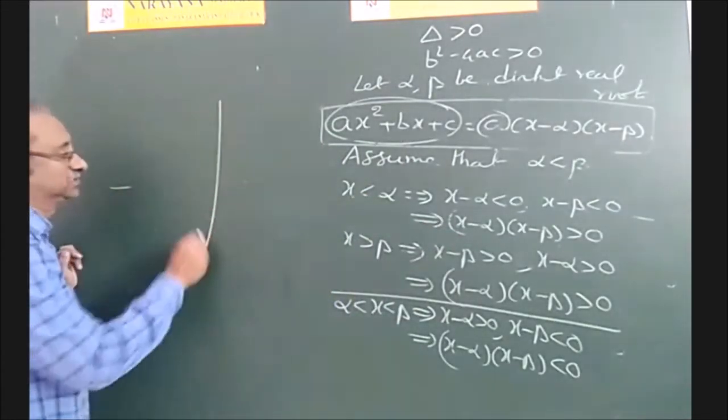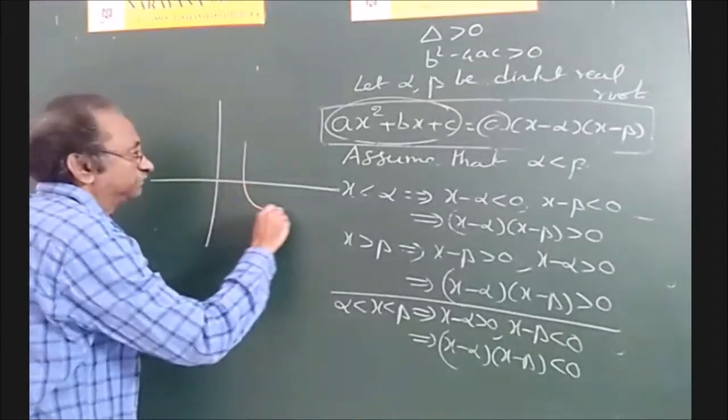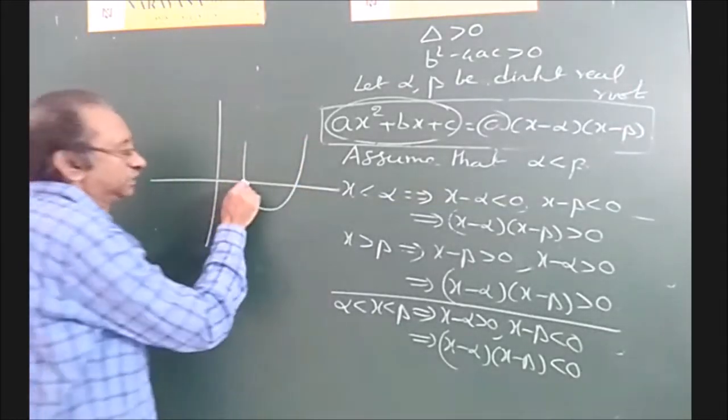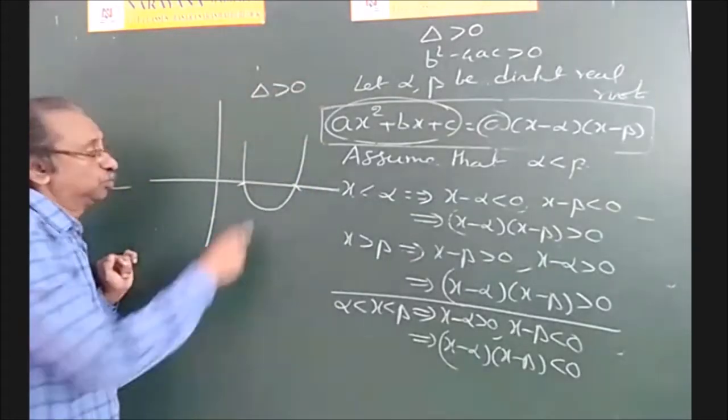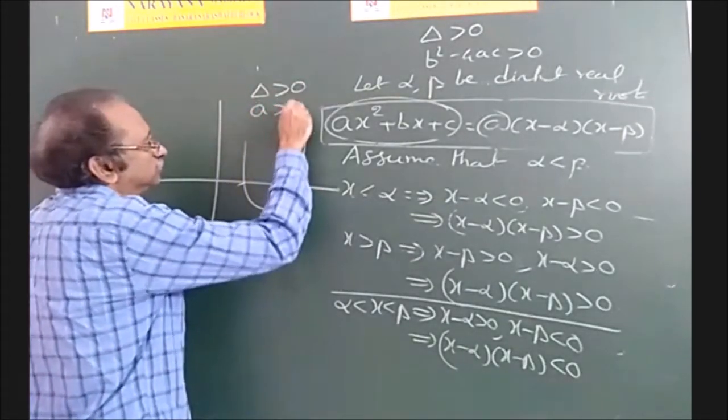Therefore, we can draw it like this. Distinct roots, delta greater than 0, parabola opens upwards, a positive.